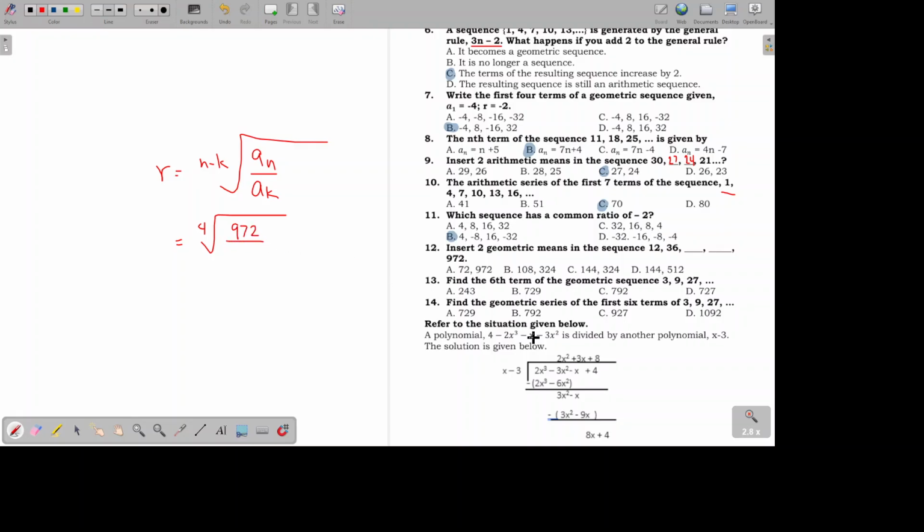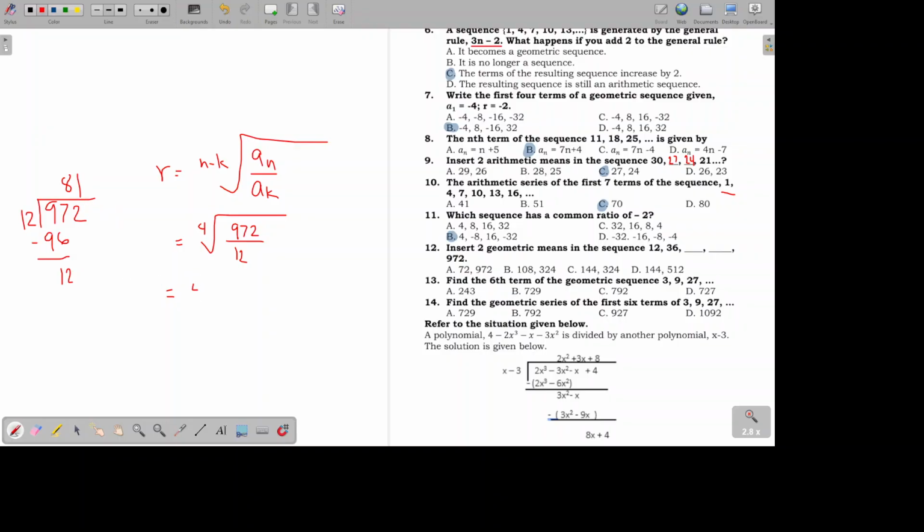And our first term is 12. So dividing 972 divided by 12. What is 972? So first, let's have 97 divided by 12. We have 8. 8 times 2 is 16. 8 times 1 is 8. Plus 1 is 9. So 96. So 1, bring down 2. So 12 divided by 12 is 1. So the answer is 81.